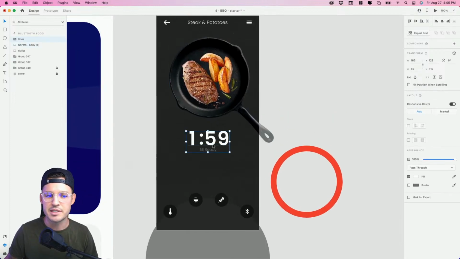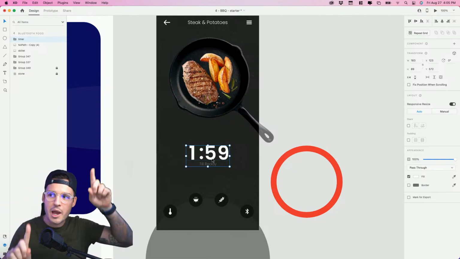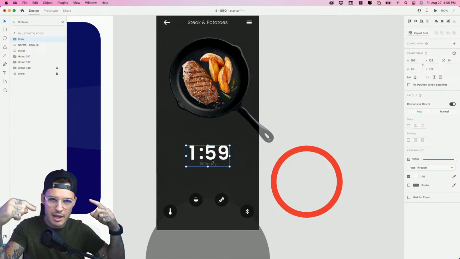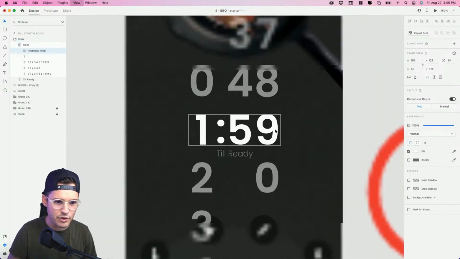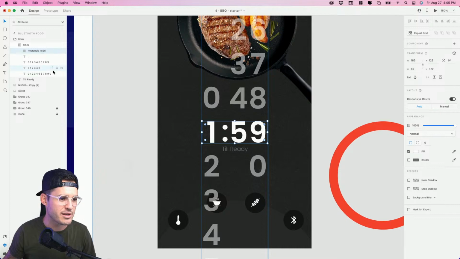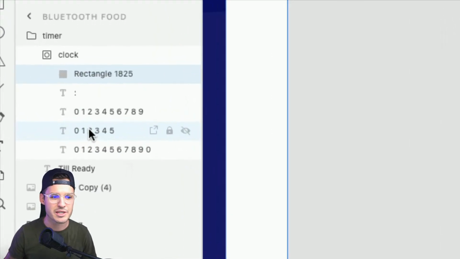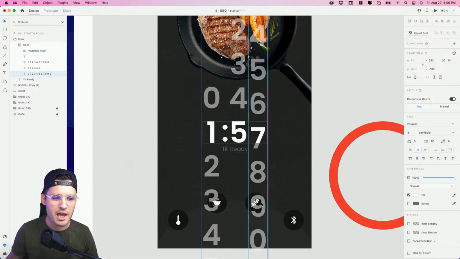What you might not have is this little timer setup that I've created, because I wanted to rush through and get some of the cooler stuff. But if we want our timer to be able to move, we want the numbers to be able to tick. Let me zoom in and give you a view of what I've done. I created a piece of text, made the right size, color, everything, and just did a new line break, and then put the numbers going vertically down. You can see all of those lined up over here. They're just 0 through 9, except for one of my second hands here. It only goes up to 5, because that's how time works. And I've placed and spaced them vertically so that later on our time can move.